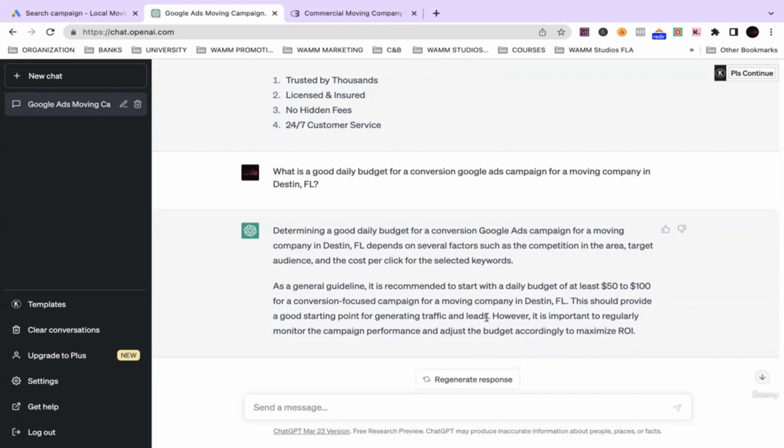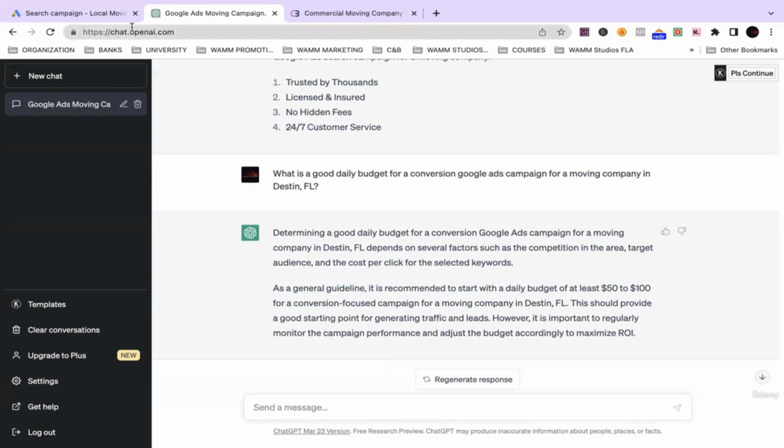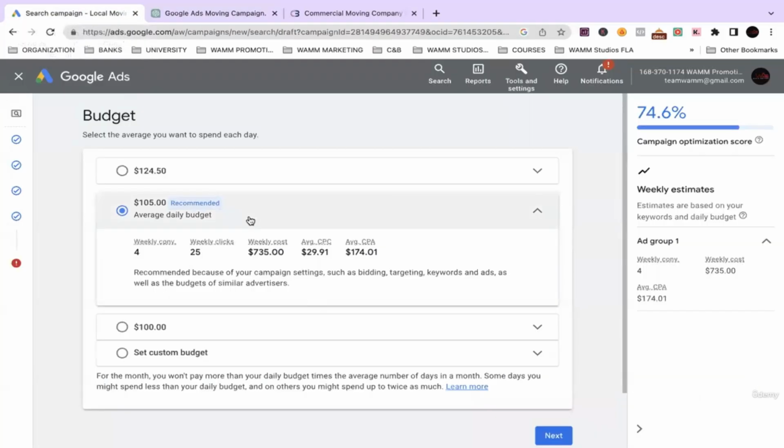That's correct. As a general guideline, it recommends starting with a daily budget of at least $50 to $100 for a conversion-focused campaign for a moving company in Destin, Florida. This should provide a good starting point for generating traffic and leads. However, it is important to regularly monitor the campaign performance and adjust the budget accordingly to maximize ROI. So this is saying at least $50 to $100, and Google is saying $105.